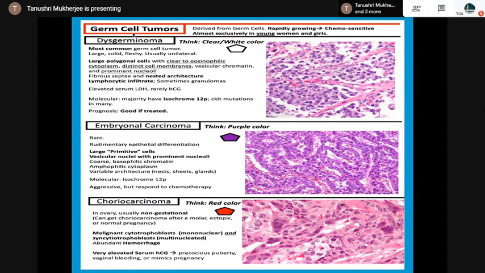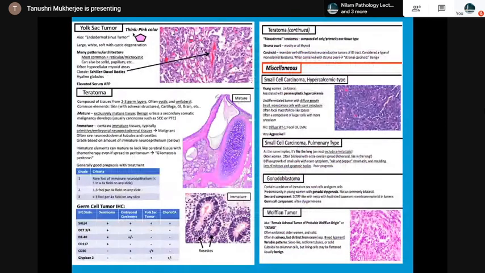Then the yolk sac tumors, also called endodermal sinus tumors. The patterns could be reticular, microcystic, also solid. The classical Schiller-Duval bodies with hyaline globules are present.